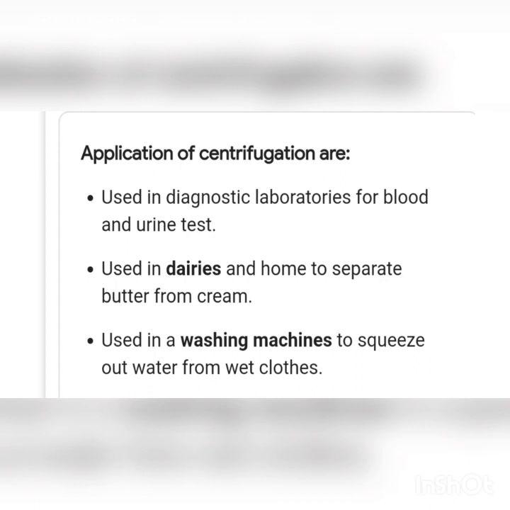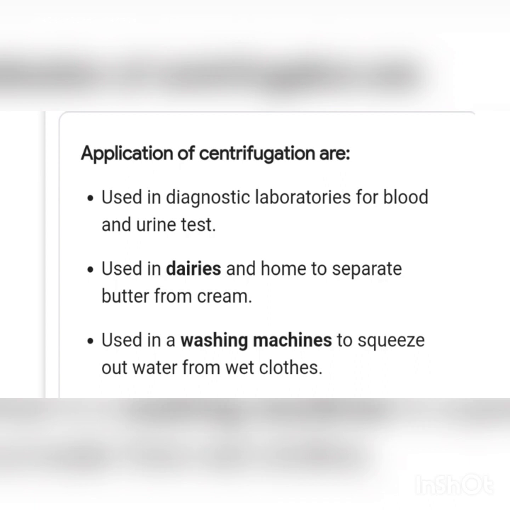So when I had explained this paragraph, I have already told that when we do blood test and we want to know different components of the blood, a centrifuge machine is used, and how these components get separated when it rotates. When the machine rotates, the liquid in it also rotates, and then all the components get separated. So centrifugation method is used in laboratories for blood and urine test.